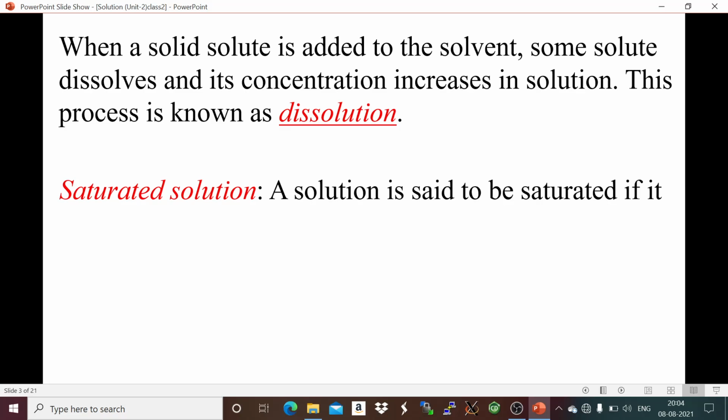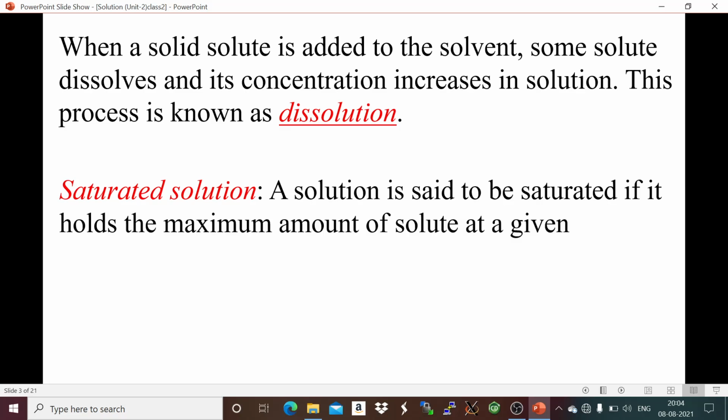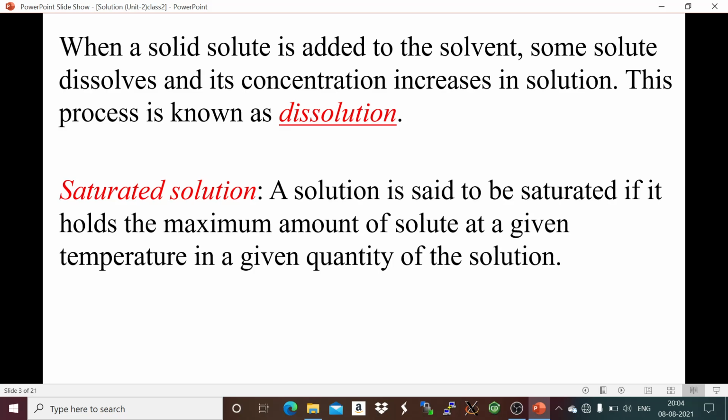Next, saturated solution. So a solution is said to be saturated if it holds the maximum amount of solute at a given temperature in a given quantity of the solution.